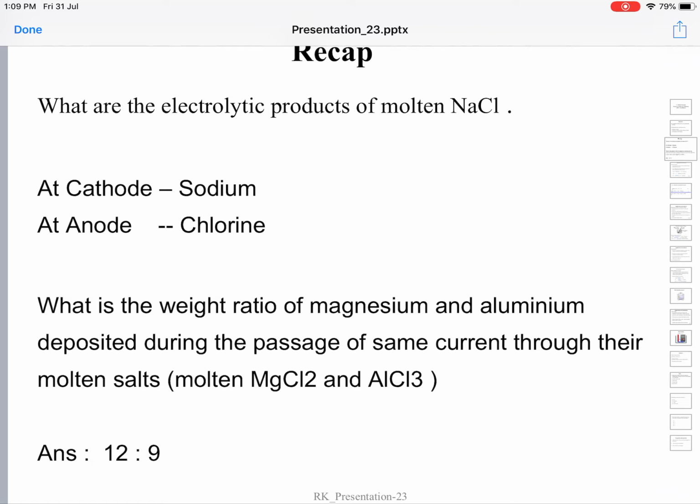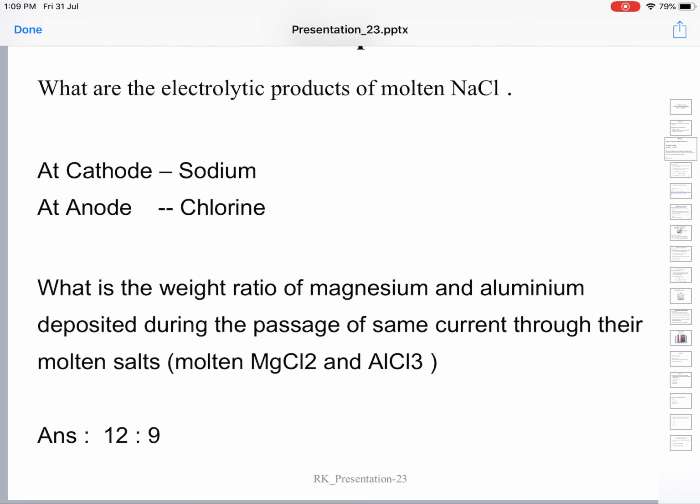Because when a substance is heated to a very high temperature, it undergoes fusion, that is, from solid state it goes to the liquid state. The melting points and boiling points of electrolytes, which are essentially ionic compounds, are very high. So on heating to very high temperature, they change from solid to liquid state.